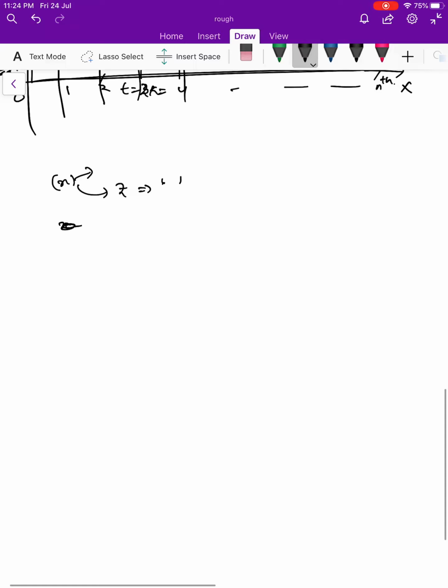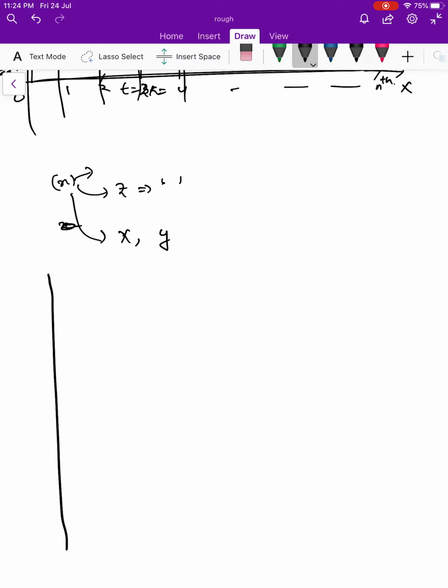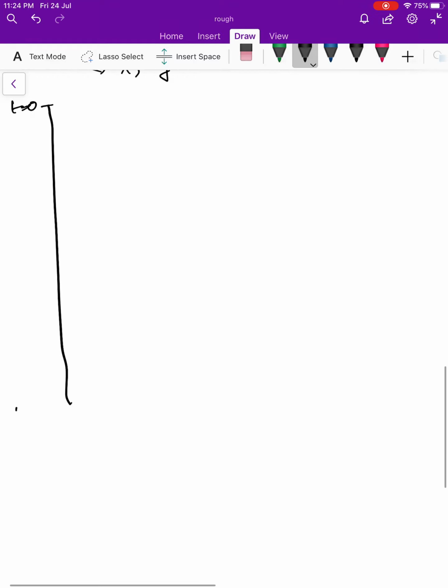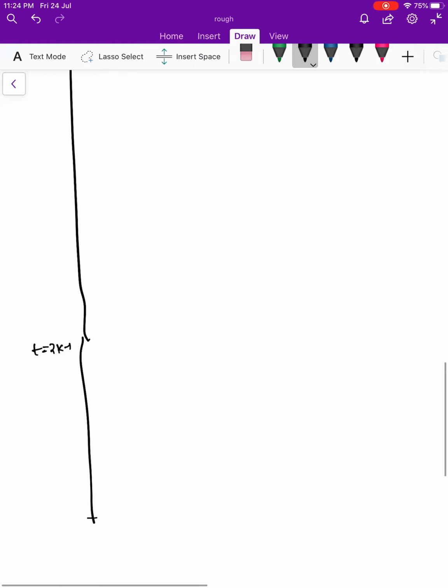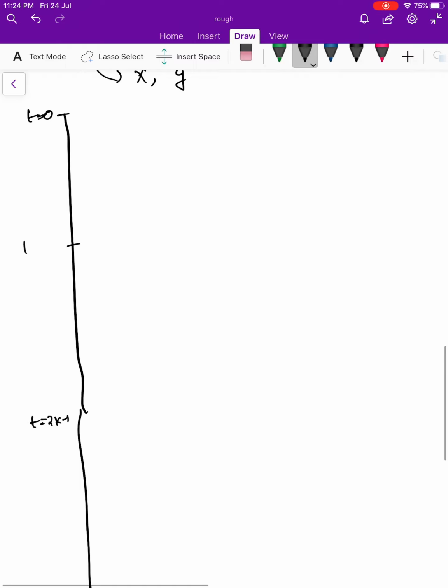So we have only type X and Y. The timeline will be like this: time t equal to 0 and time t equal to 2k minus 1, then 2k, here it is 4k, here it is 8k. These are the cycles.